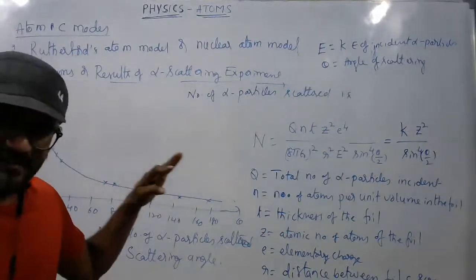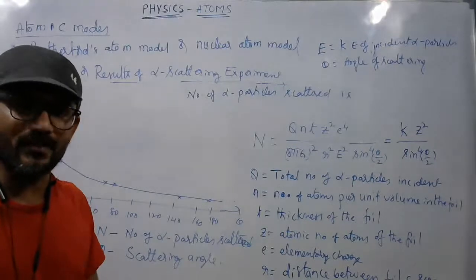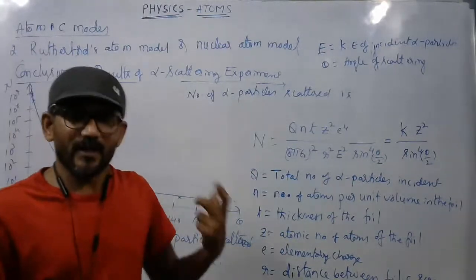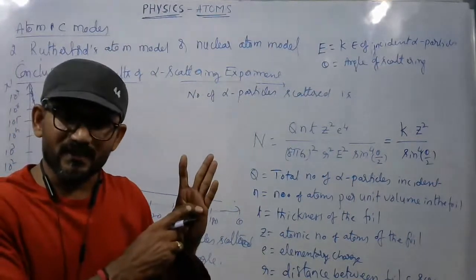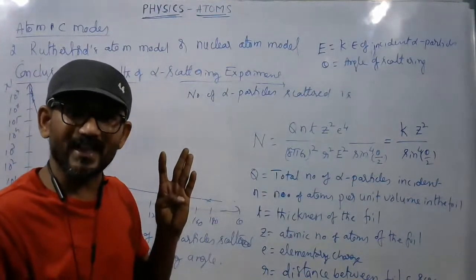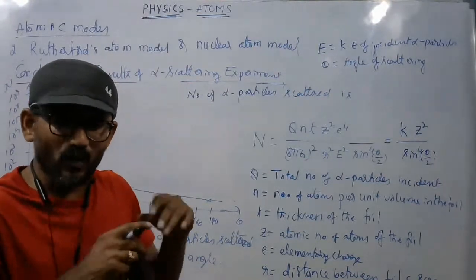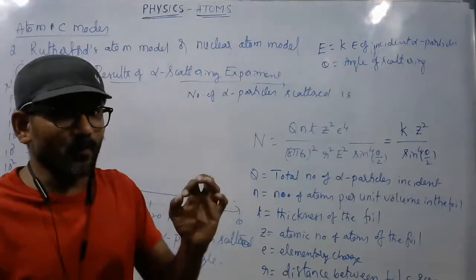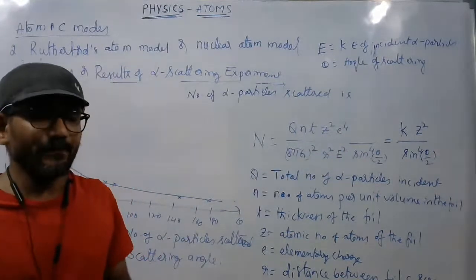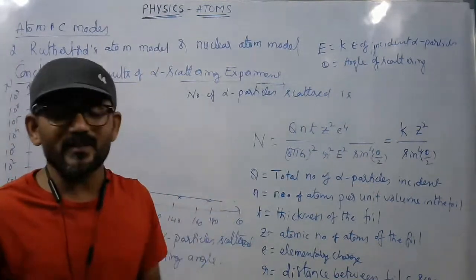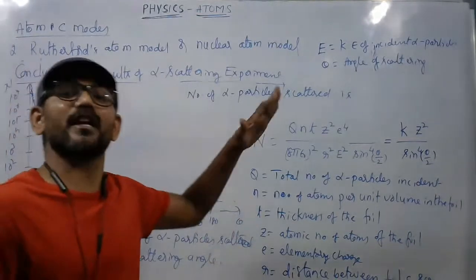Observations, first the experimental setup. I hope every part of the experimental setup is clear for you guys. From the experiment, it is observed that most of the alpha particles pass undeviated without any scattering, that is, at a scattering angle of theta equal to 0, around 99.86% of incident alpha particles. Only about 0.14% of alpha particles are scattering at angles greater than 1 degree.